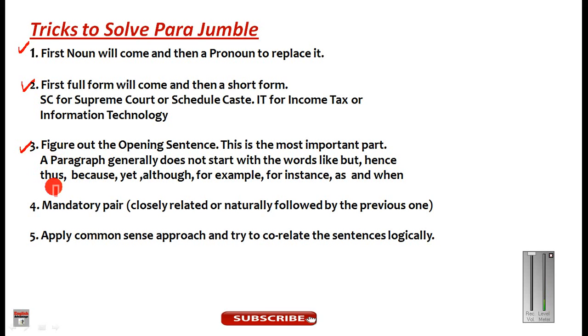Through these words any parajumble cannot start normally. Mandatory pairs are the closely related pairs, or you can say logically related pairs. So this is also a very important thing. Now the fifth one is apply a common sense approach and try to correlate the sentences logically. So these are the basic guidelines you must keep in mind while trying to solve any kind of parajumble.